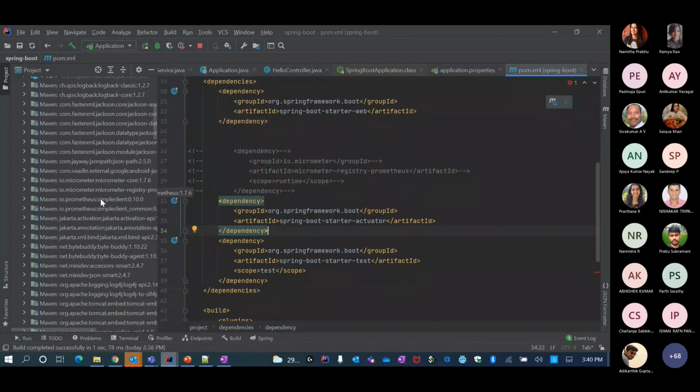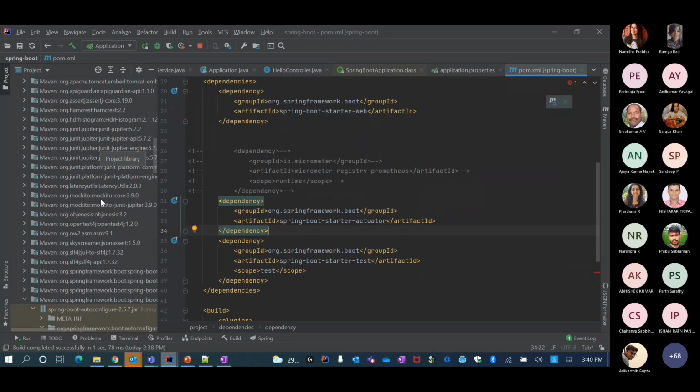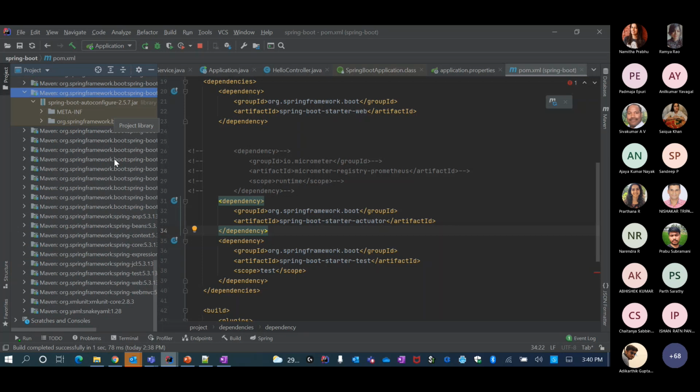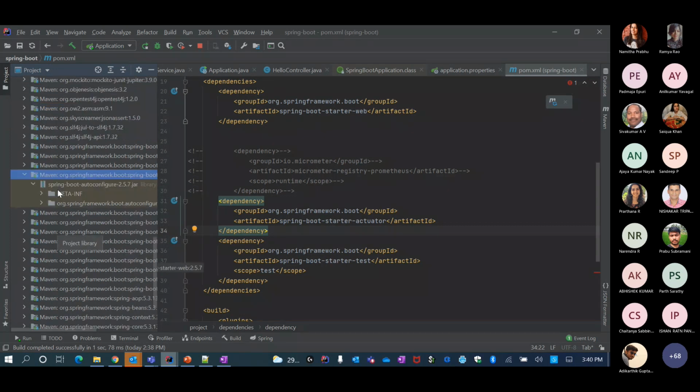And then I should also have an embedded Tomcat, by the way, here. Okay, yeah, it will be somewhere. I don't want to spend a lot of time searching for that, but you should also have an embedded Tomcat library here. But yeah, I can override and say I don't want Tomcat. I want to use Undertow or maybe Jetty. So even that I can specify here. So this is what opinionated and starter and all these things meant. It gave you all the defaults.